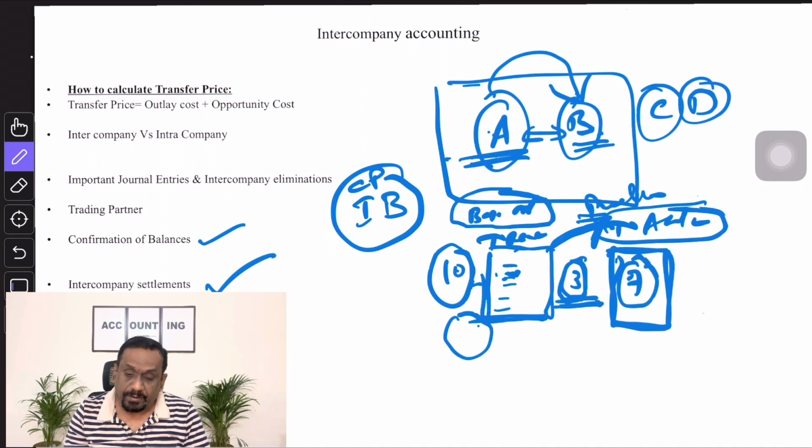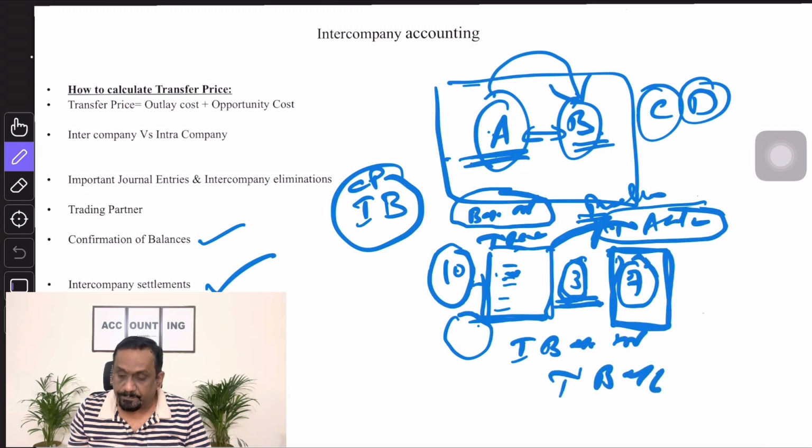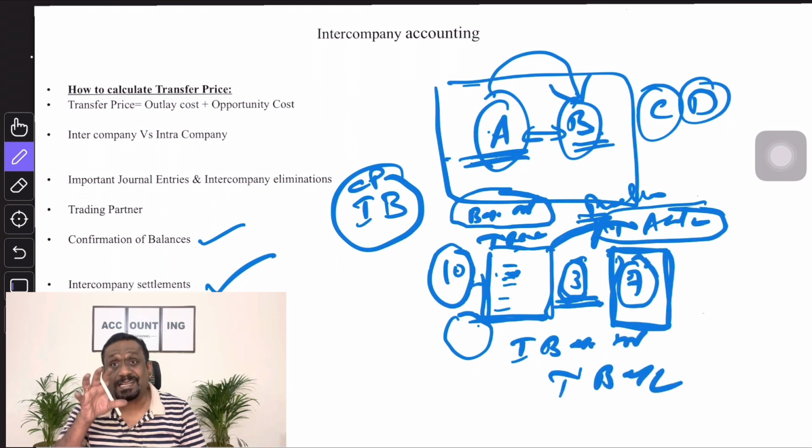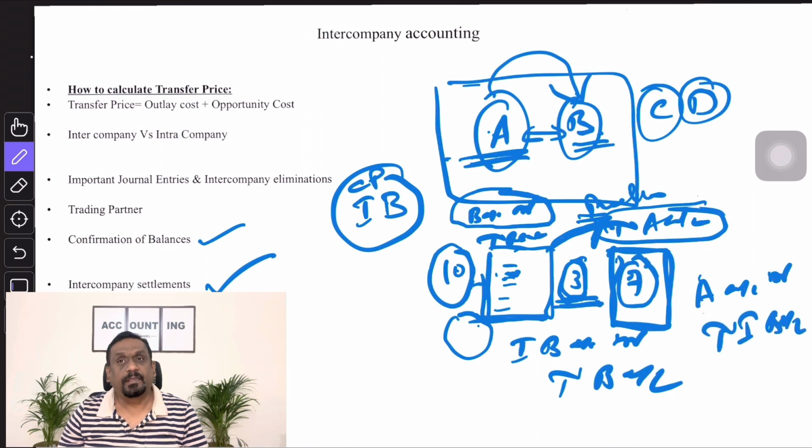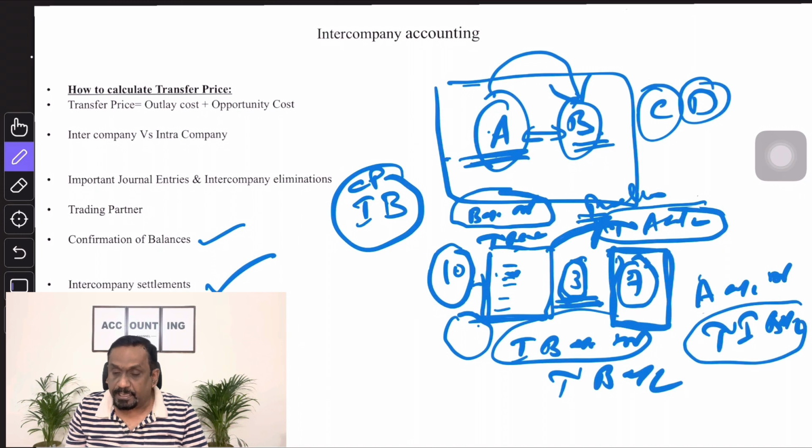Then A will write an entry: in-house bank account debit to B account. It is a cash pool account. Similarly, B will debit A account and credit the in-house bank account. Everything will be settled through the in-house bank. If you see the in-house bank, I'm debiting and I'm crediting the in-house bank.